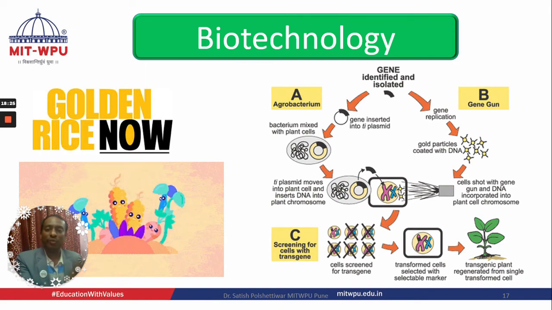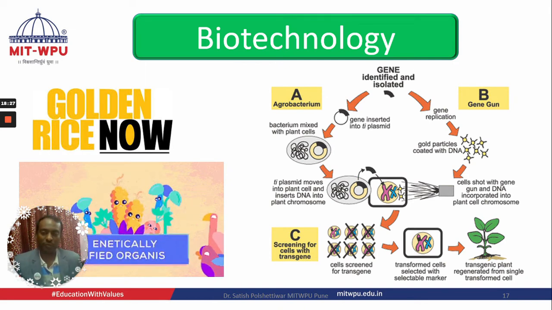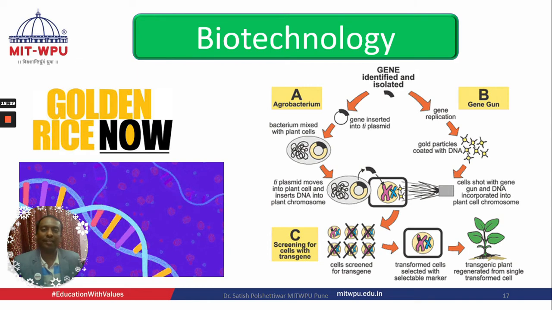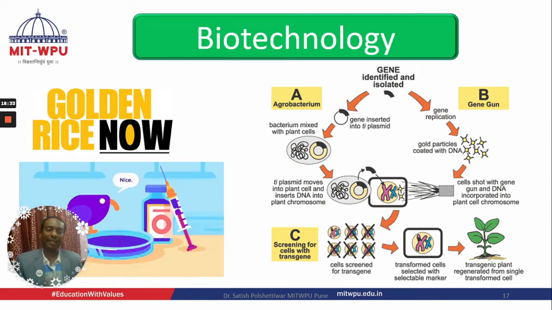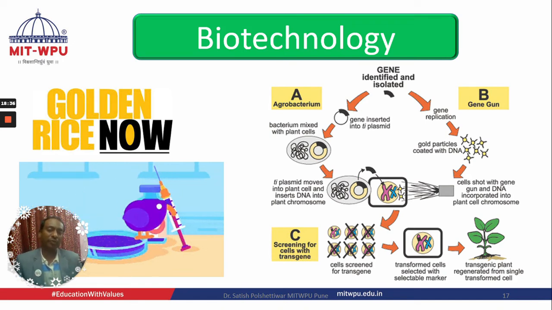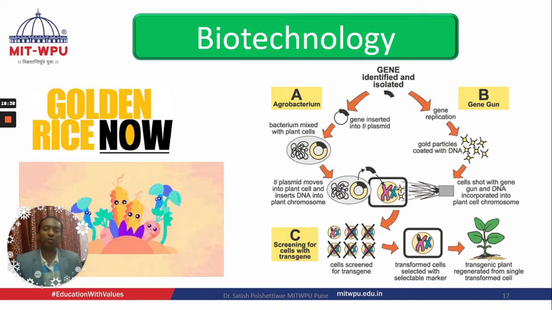Similar things we can do to make a transgenic animal also. We all witnessed Dolly the sheep, which was made by a transplantation process. A transgenic animal, we could say, was the first animal produced by genetic engineering. We all witnessed that.